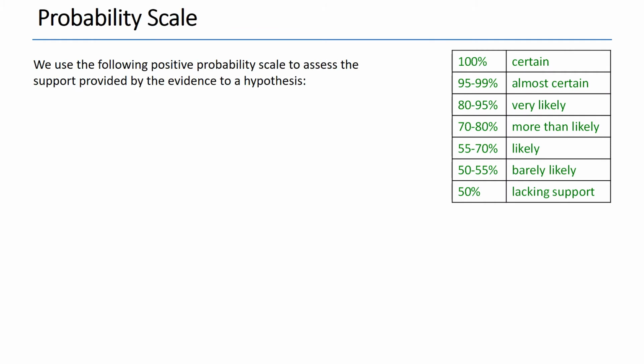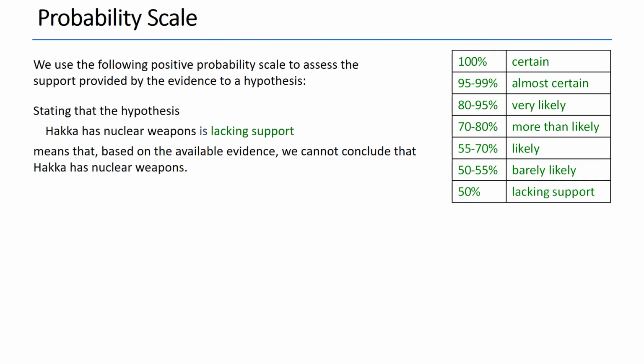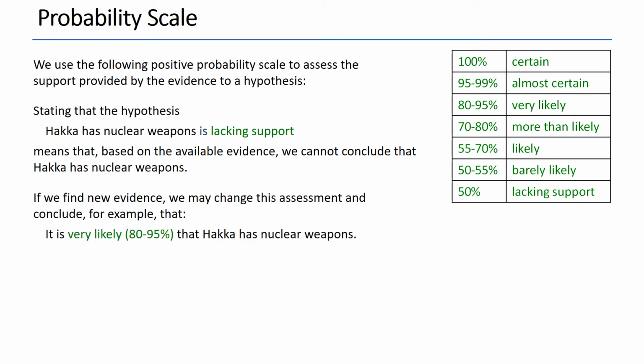We use the following positive probabilistic scale to assess the support provided by the evidence to a hypothesis. We use symbols such as very likely, but each symbol is associated with a numeric probability or a range of numeric probabilities. Stating that the hypothesis Haka has nuclear weapon is lacking support means that, based on the available evidence, we cannot conclude that Haka has nuclear weapons. If we find new evidence, we may change this assessment and conclude, for example, that it is very likely that Haka has nuclear weapons.